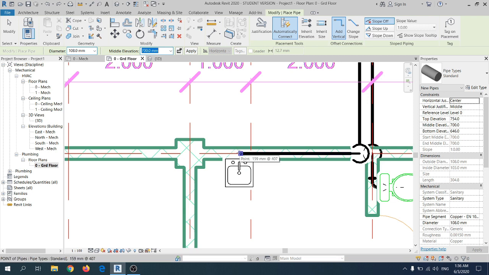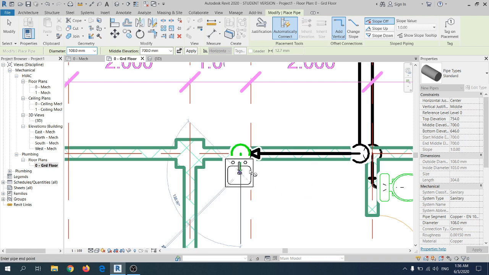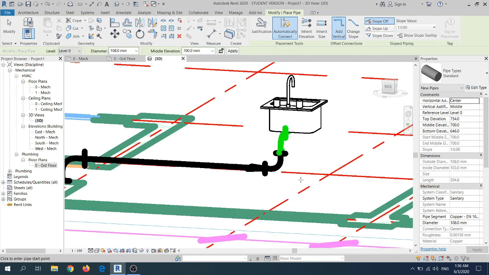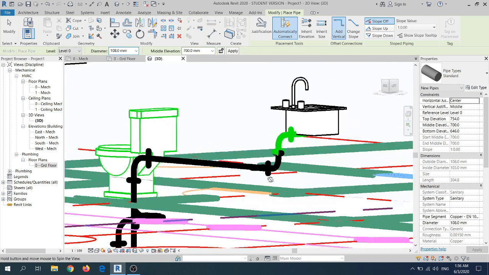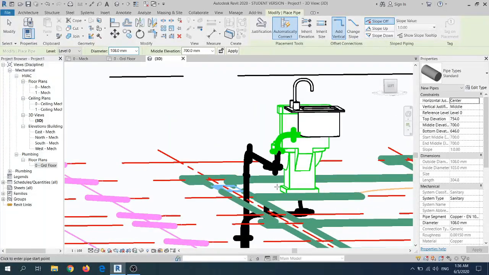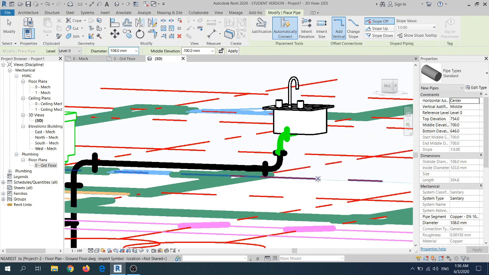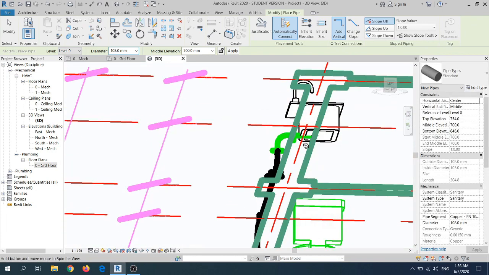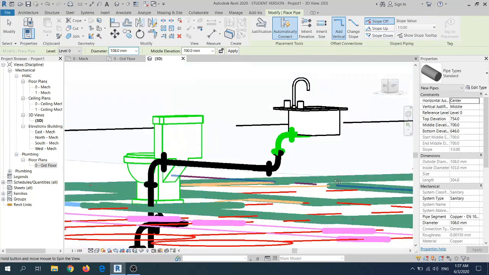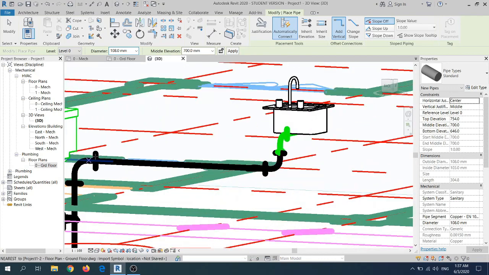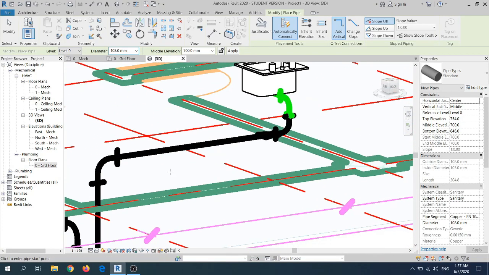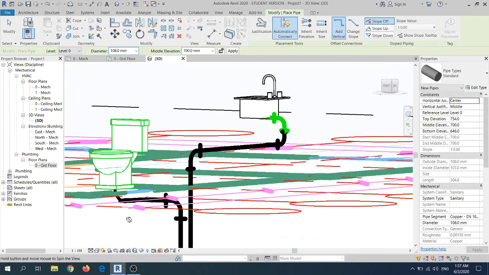Point to the pipes on the wall and go in the direction of the basin itself. Go to 3D view to check the pipes. So this is the pipe connected from the 500 mm height sanitary piping to the basin itself. Double check the 3D again, make sure that everything is connected correctly.